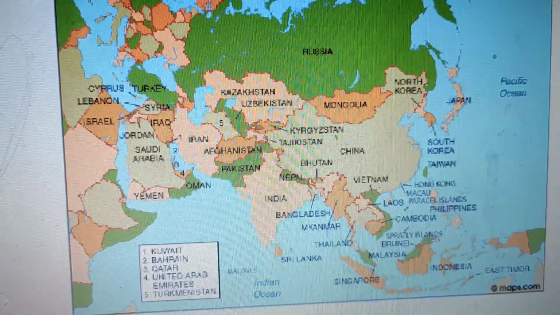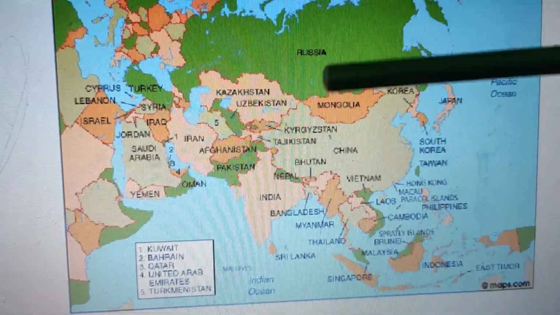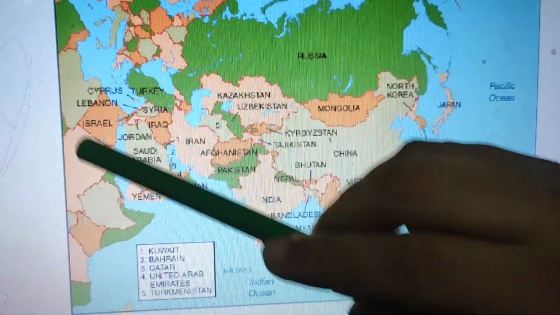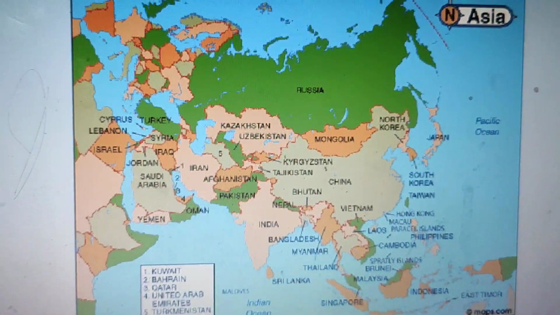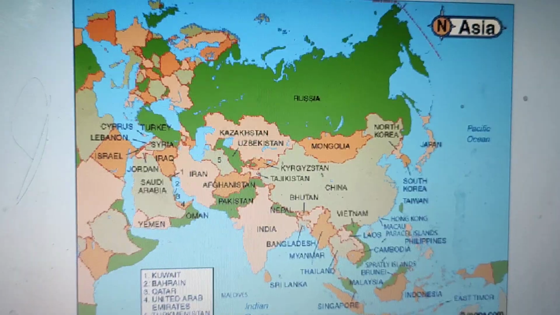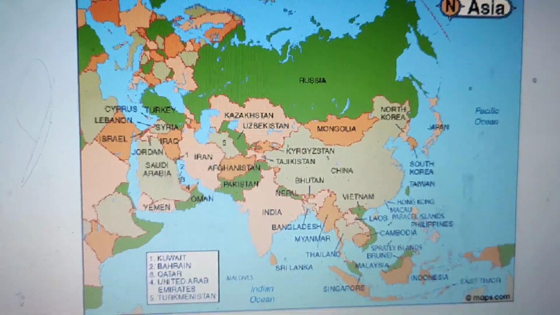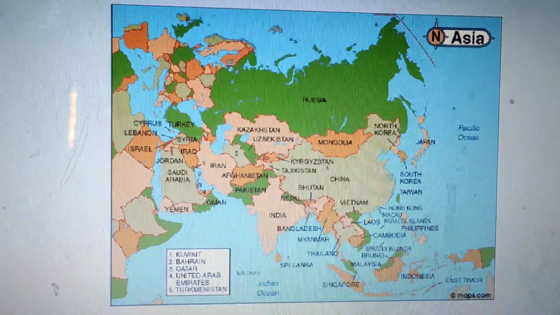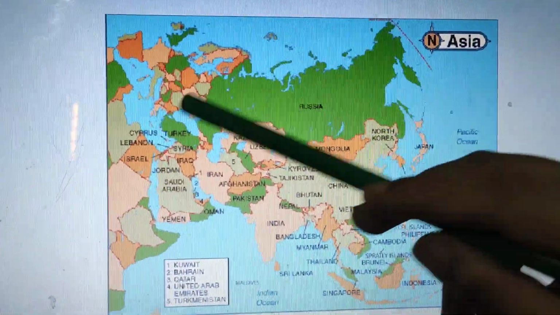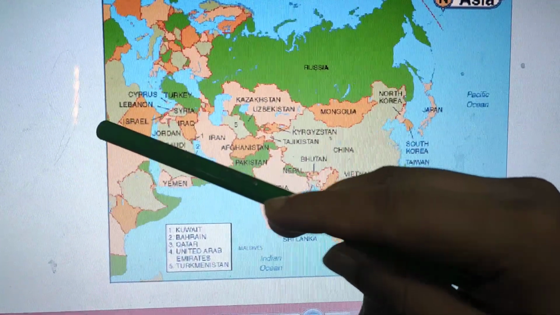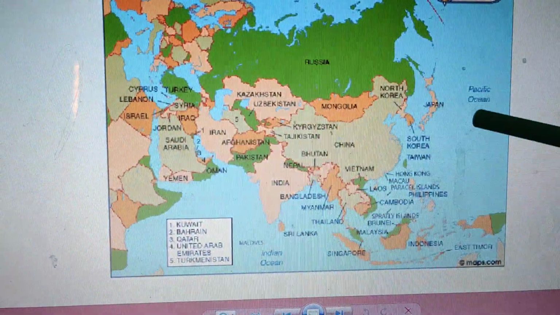Look students, the whole part is the map of Asia. This is the lower portion. This is south, this is north, this is west, and this is east.